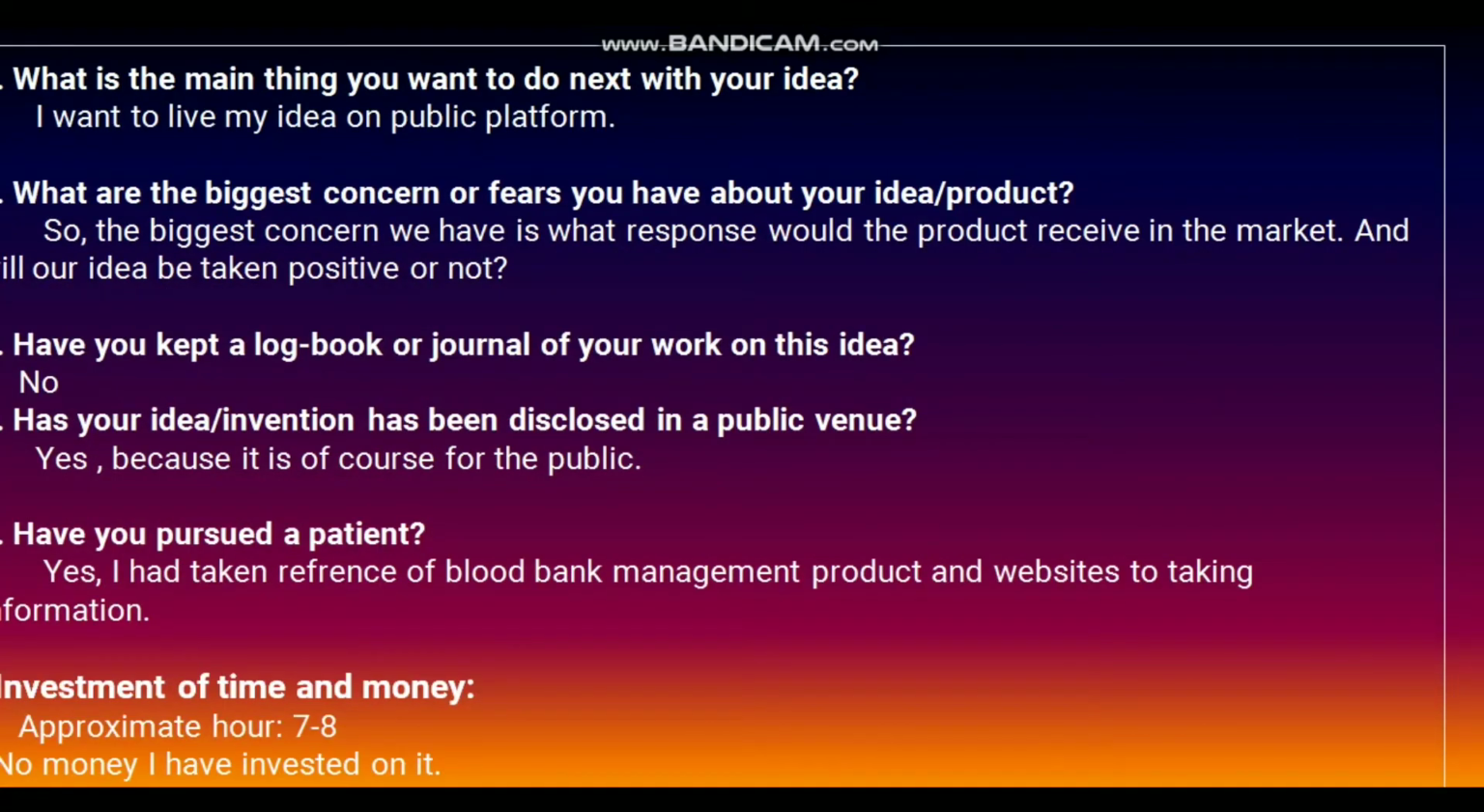What is the main thing we want to do next with our idea? We want to share our idea on public platforms. What are the biggest concerns or fears we have about our product? The biggest concern we have is what response the product would receive in the market, and whether our idea will be taken positively or not.